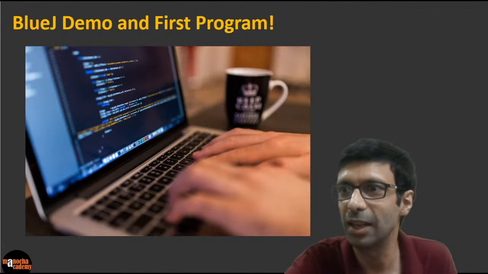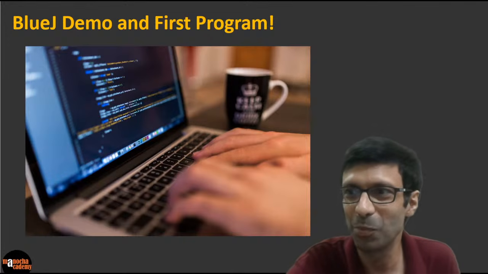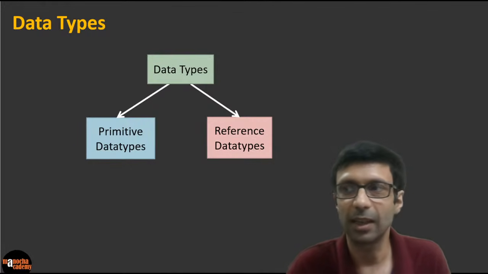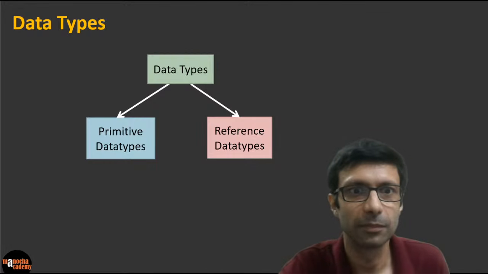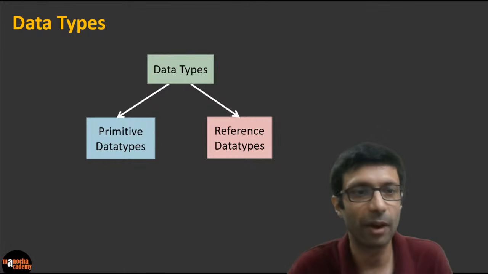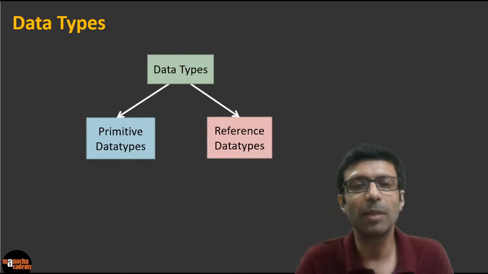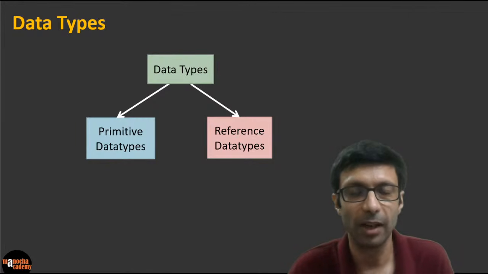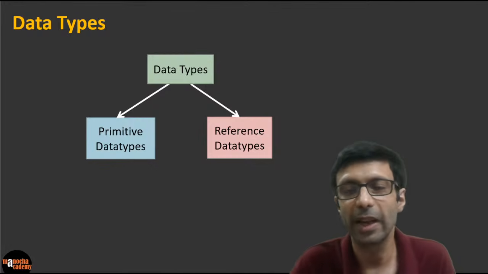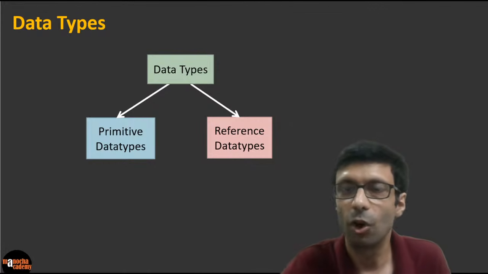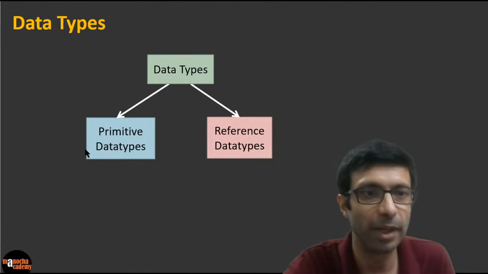So now let's go ahead to some more interesting details. We have looked at our first demo program, our first Hello World program and subscribe program. All right. So now let's talk about what are data types. Have you heard of this? So Java has data types. What does that mean? So do you guys know? So data types basically can be divided into primitive and reference data types. Okay. So primitive are the basic data types like integers, decimal numbers, which are called floating point. Okay. And reference data types are classes, interfaces, and arrays, which we won't be talking about too much in this class. We'll be focusing on these basic data types, which are called primitive data types.